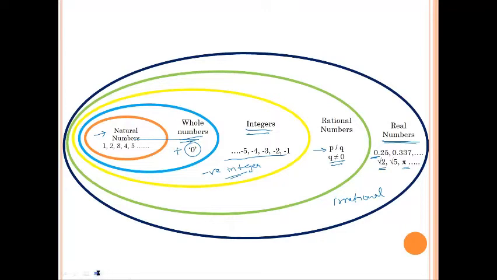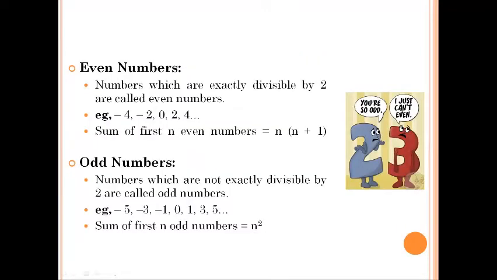Okay. And let us look at some more types of numbers. So we have even numbers and odd numbers. Basically, the total number series, the total integers that we have. यहाँ पर सिर्फ integers की बात करेंगे. Okay, we'll only talk about integers. So we divide the total number of integers into two types of numbers. We have even numbers and we have odd numbers.